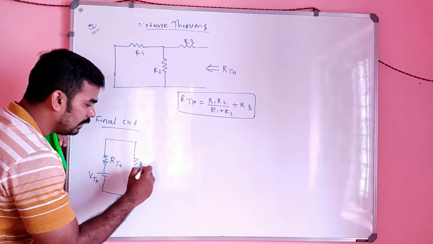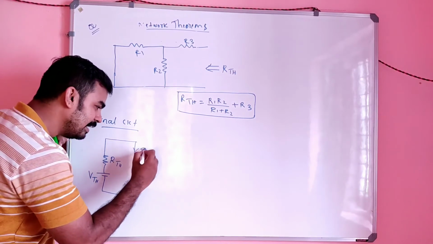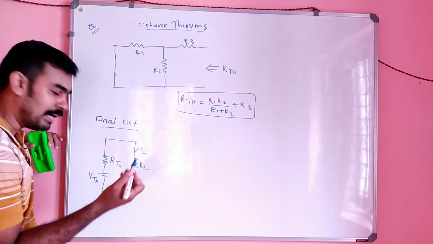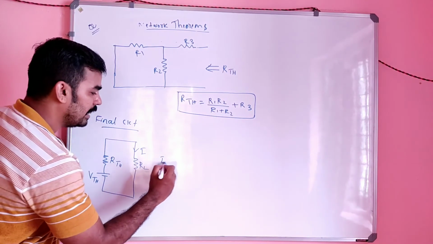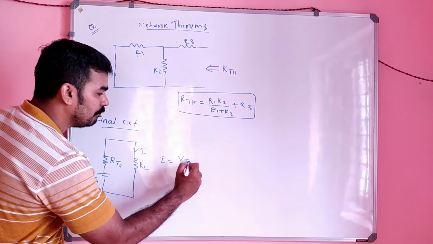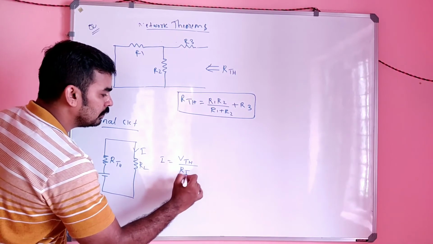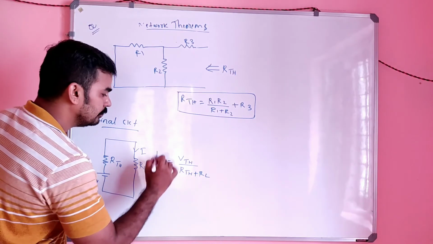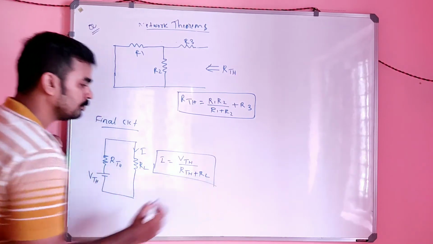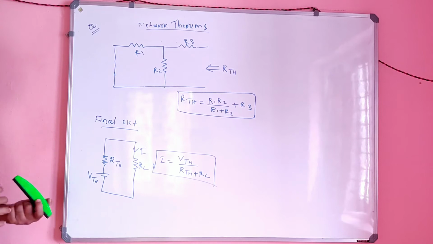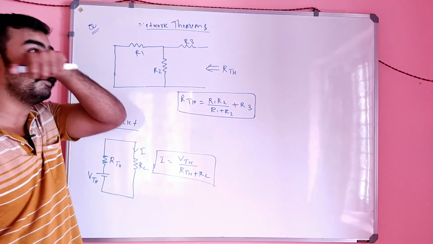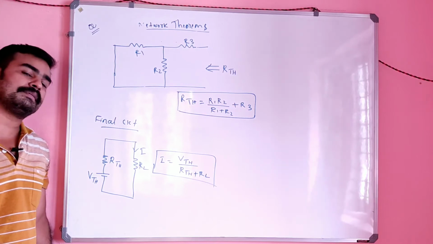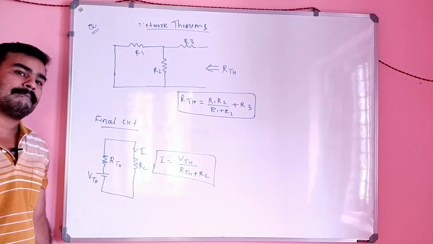So it will be RL. This is the current I, this is the current I have to find. So how can we find the value of I now? I is nothing but V Thevenin divided by R Thevenin plus RL. That is the value of I. So these are the steps you have to use for solving the Thevenin theorem. Is it clear?